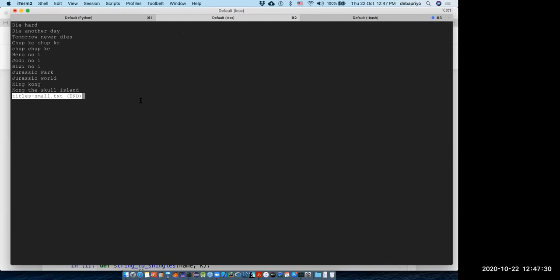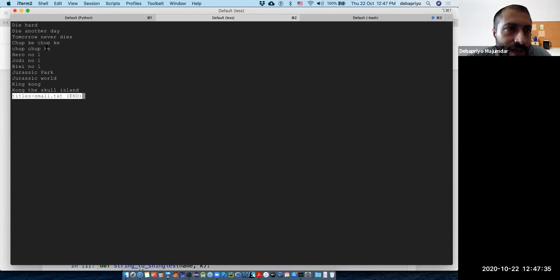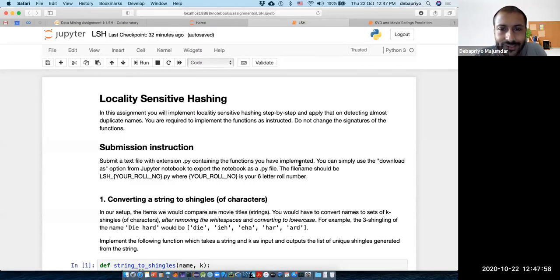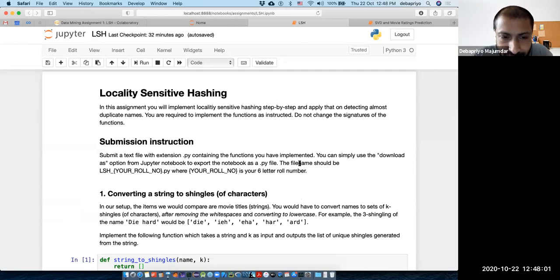Question: how is Chupke Chupke similar to Die Hard? Chupke Chupke is not similar to Die Hard. My ultimate goal is that I have a lot of movie titles, and they will go into different buckets. The ones which go into the same bucket should be my candidate pairs. This is just a very small toy. This is what you should implement first, but the ultimate goal is to apply that on a larger set. I just wanted to give you the intuition. That's why I created that handcrafted thing.